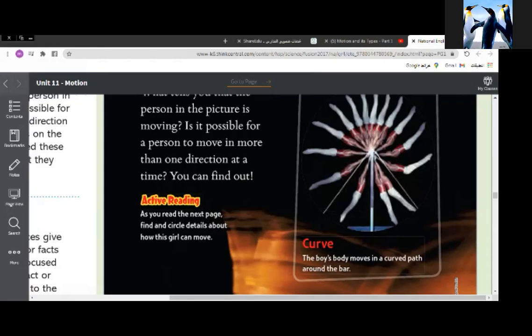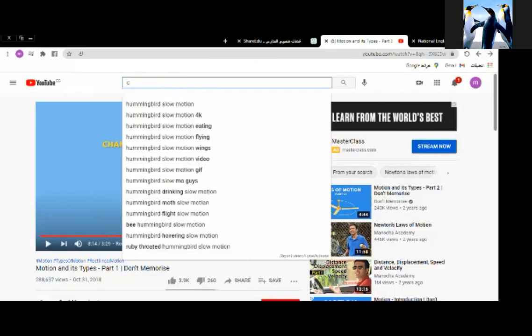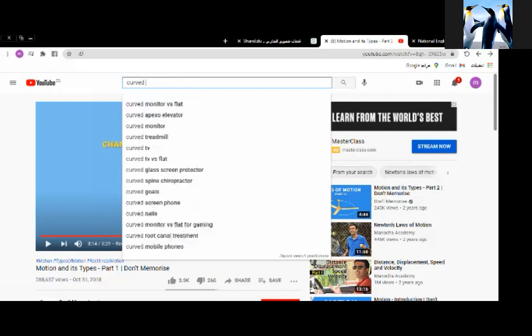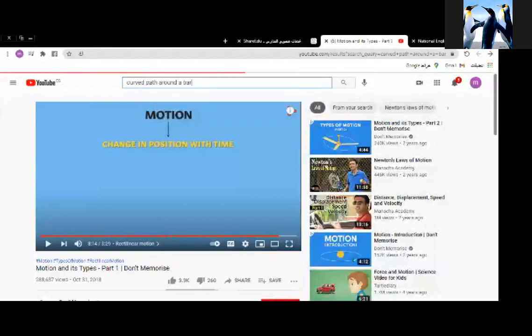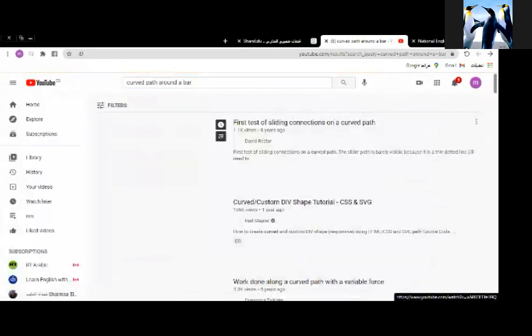So we're going to see a curved path around the bar. Yes, I can. Everyone can make a curved motion. Look, curved path around on a bar.